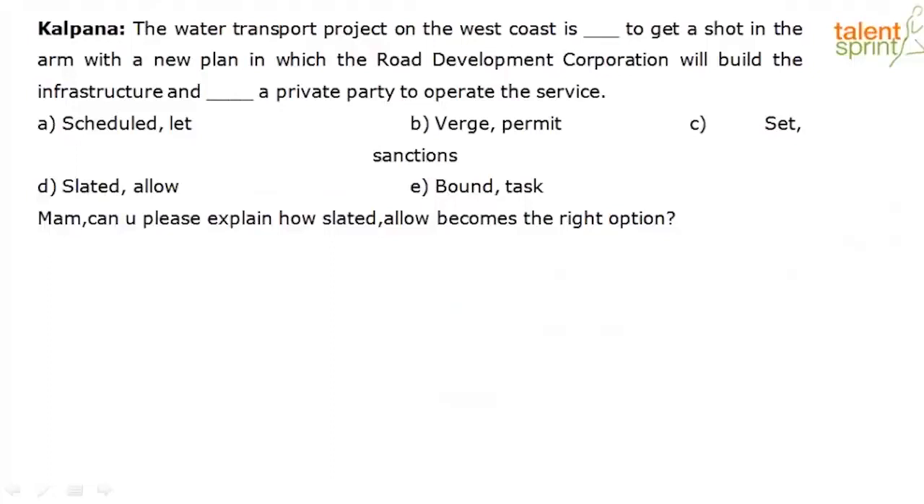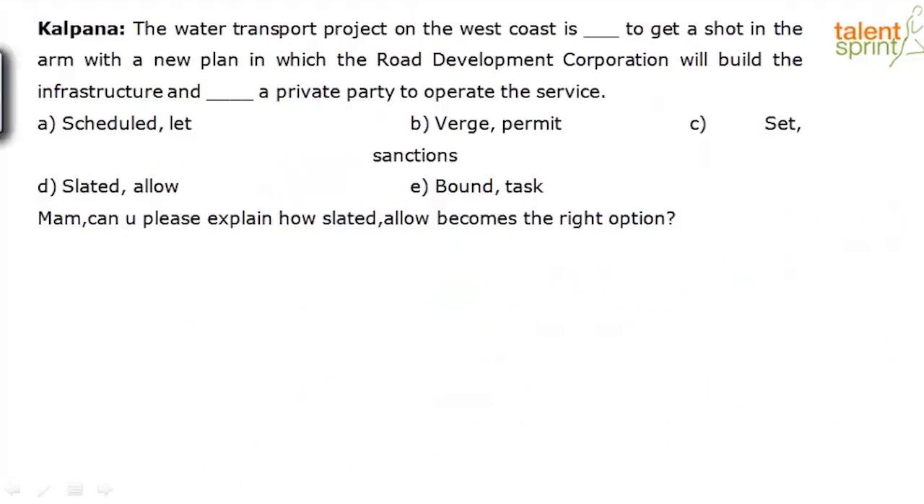The water transport project on the west coast is dashed to get a shot in the arm with a new plan in which the road development corporation will build the infrastructure and dash a private party to operate the service. So we have 5 options here. So Kalpana says, ma'am, can you please explain how slated or allow becomes the right option?